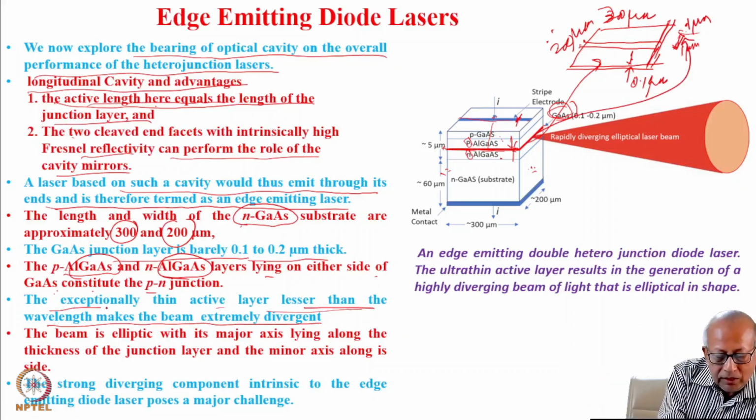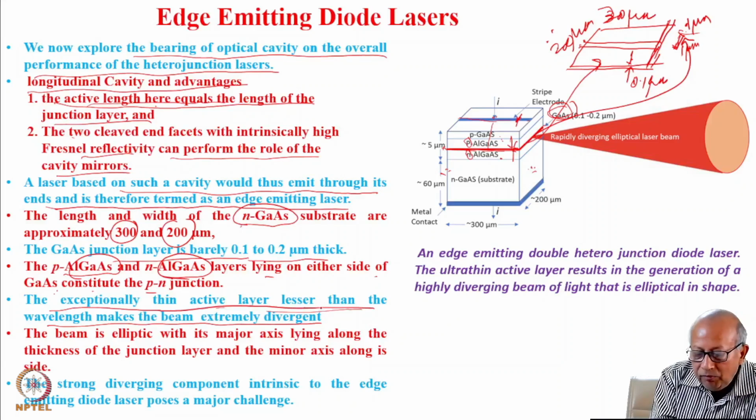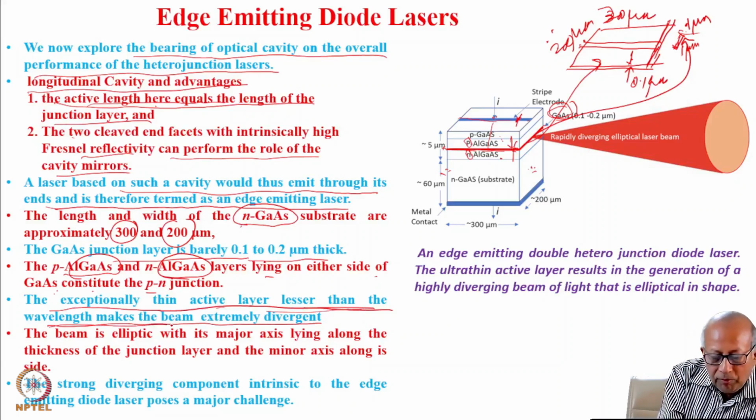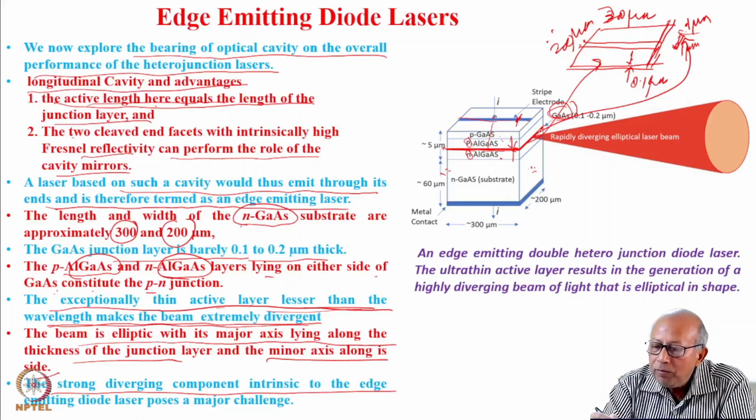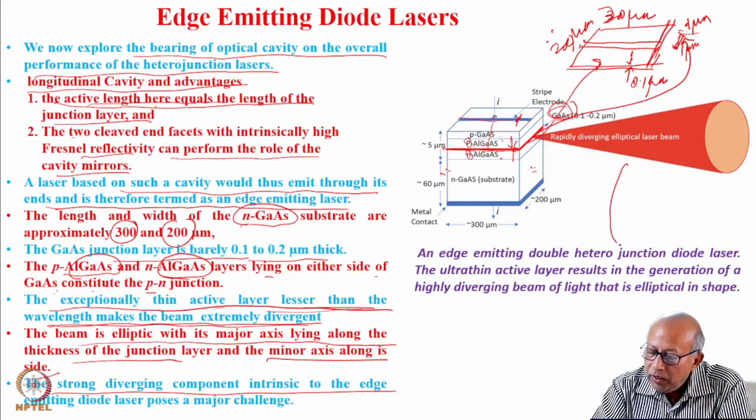So this exceptionally thin active layer, thinner than the wavelength, makes the beam extremely divergent. The beam is elliptic with its major axis lying along the thickness of the junction layer and the minor axis along its side. Because this side is much too short, the beam will be elliptical.